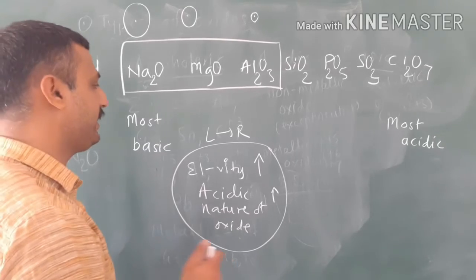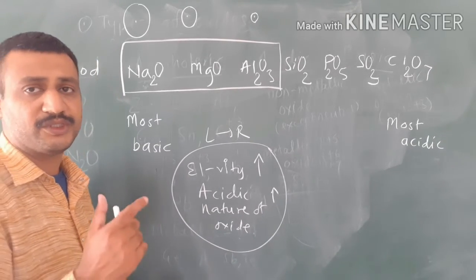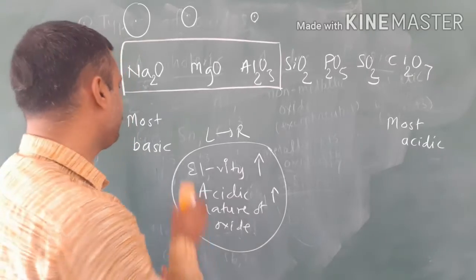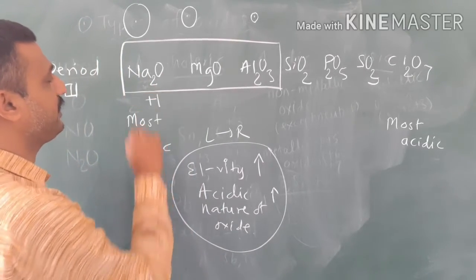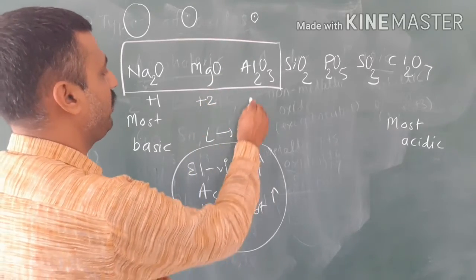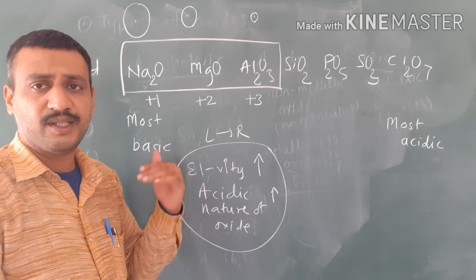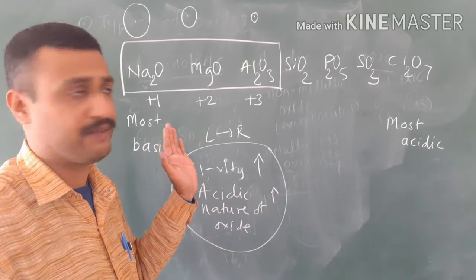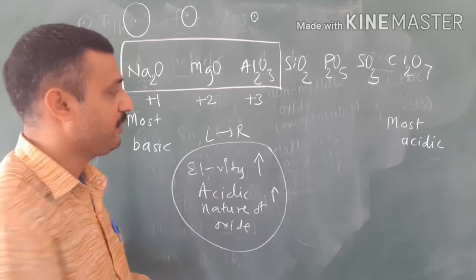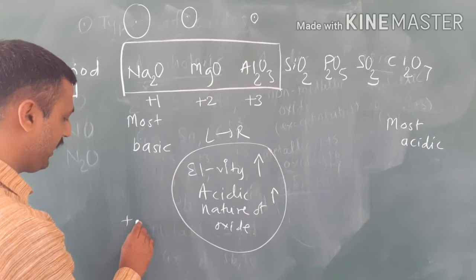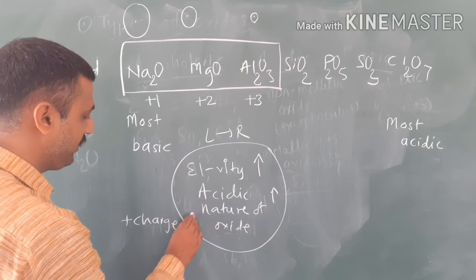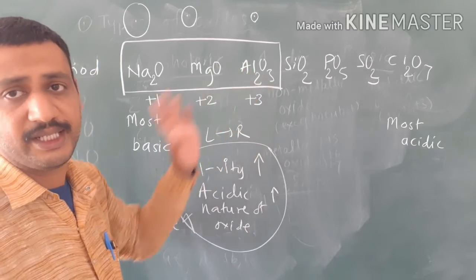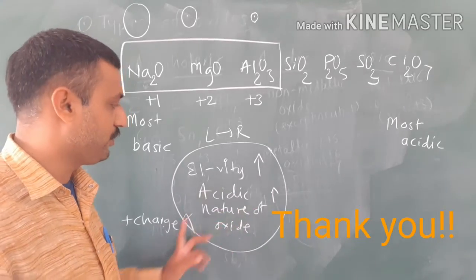This is the one thing. Secondly, it is also stated that as the positive charge on the central atom increases, the acidic nature also increases. For example, the central atom sodium carries a positive charge of +1, magnesium +2, and aluminium +3. Irrespective of the number of atoms, as the charge or oxidation number of the central atom increases, the acidic nature increases. So the positive charge of the central atom is directly proportional to the acidic nature of the oxide. While comparing, these two tricks will be useful.